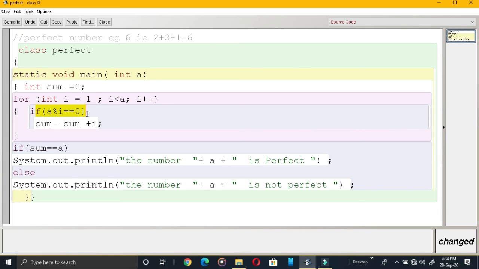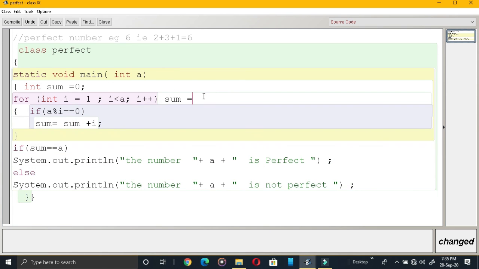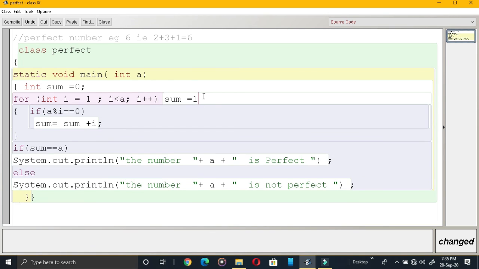What is it checking? Whether it is a factor or not. If it is a factor, to which variable will the factor be added? Sum. Consider our number as 6 itself. So the loop will run from 1 to 5. First value of i is 1. 6 modulus i is equal to 0. Yes. Then sum is equal to sum plus i. In sum 0 is there, 0 plus 1, that means 1. Next step, i++, this becomes 2.